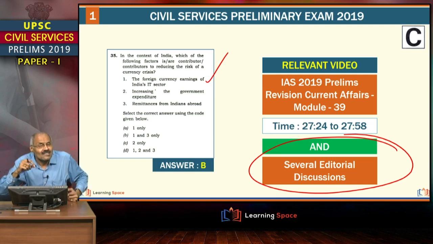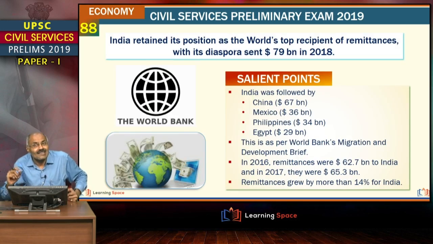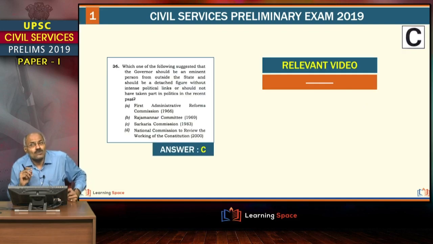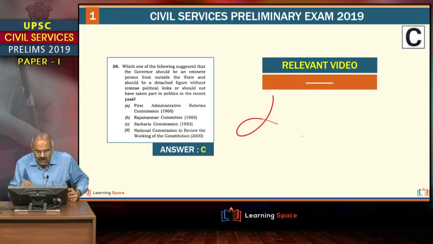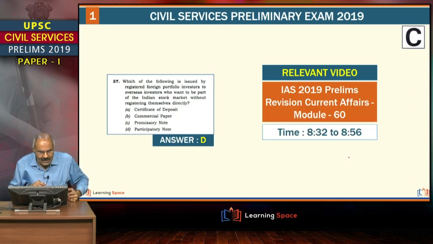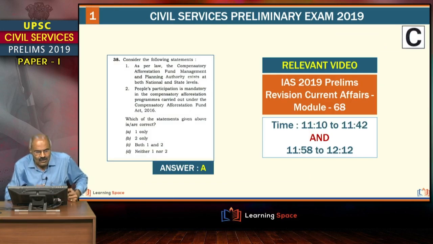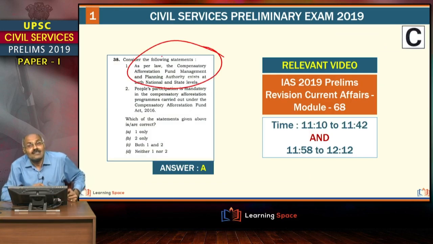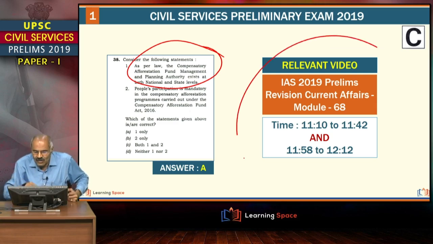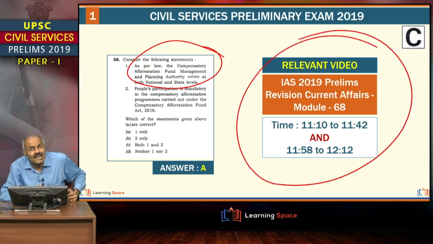So these are some sort of application based. And about the remittances, I covered in the revision modules also. Friends, this we have not covered, and this is with regard to participatory notes, straight away covered in the revision module number 60. This is the slide which we have taken. And the next one, this is about CAMPA. This was covered in the revision modules also, module number 68.